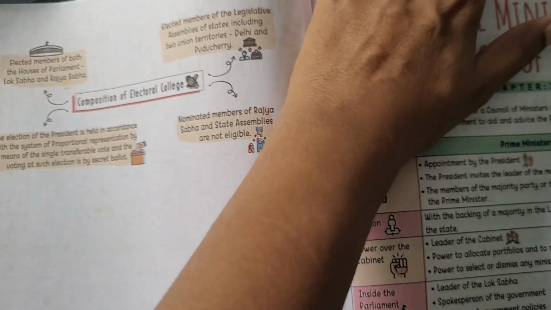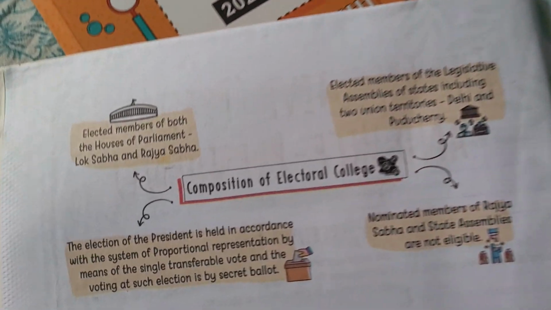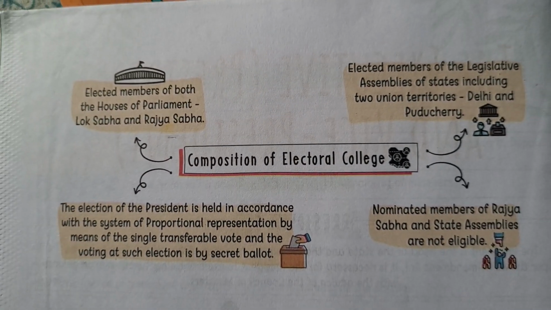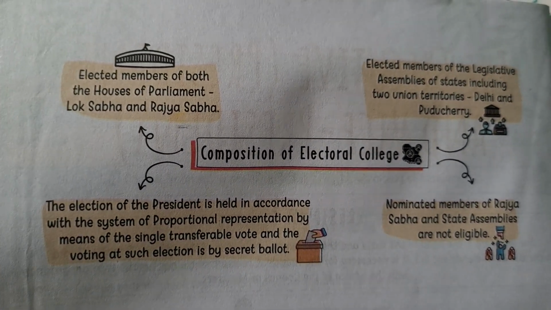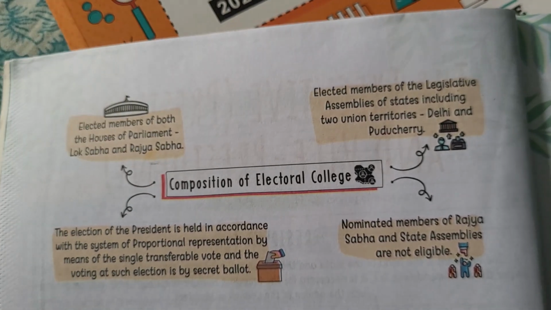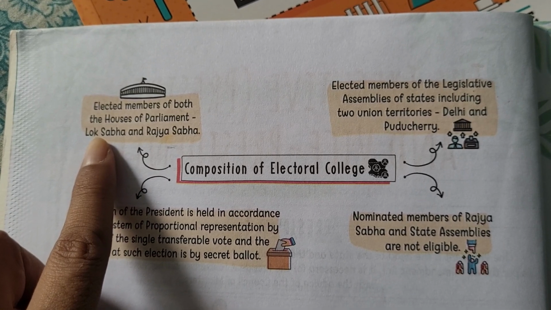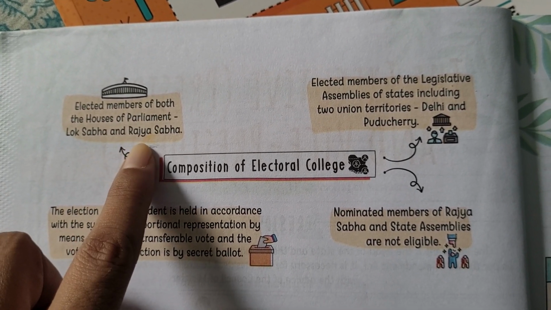Now, only the comparison of electoral college is left. These are the four parts of composition of electoral college. One is the elected members of both the houses of parliament, Lok Sabha and Rajya Sabha.